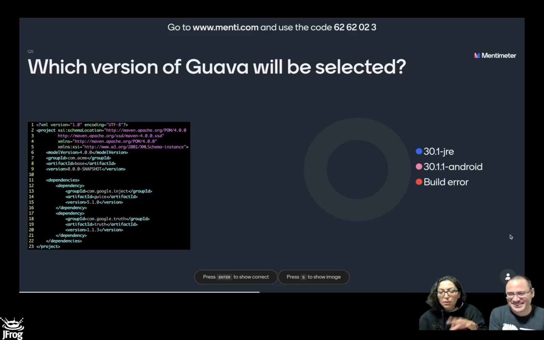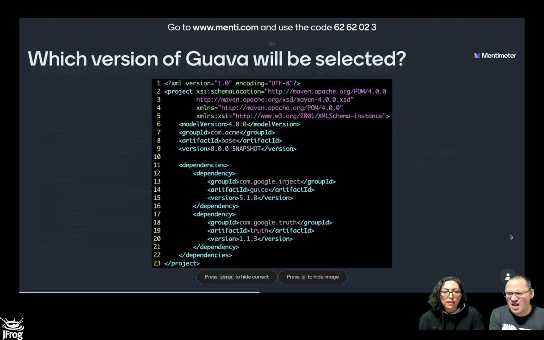Version like that doesn't work. No, you won't fool me again. Okay, let's see. It's going to be 31 GRE. Why is that? If you remember the first example, the last dependency won. Except in transitive dependencies. Those were direct dependencies. These are transitive dependencies, so for transitive dependencies it's the other way around. The first one that is found that is closest wins.